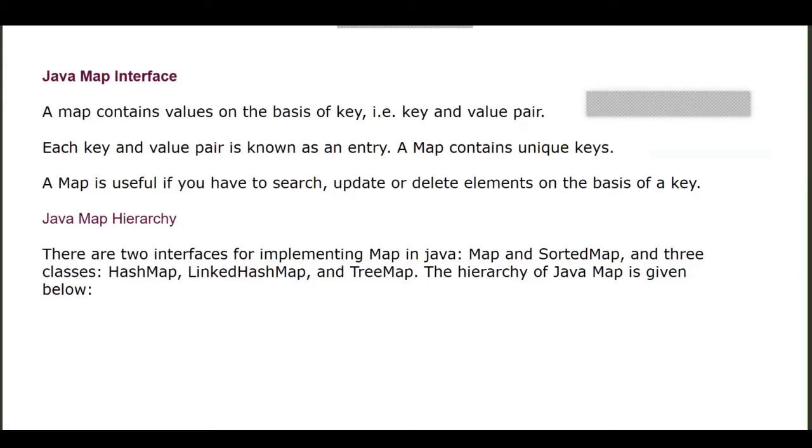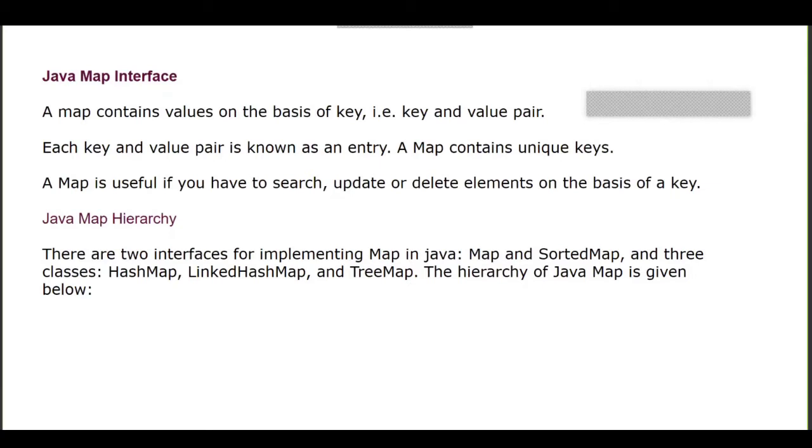So now, what is map? Till now we were seeing only an object. Now we will see a key value pair. When you want to have key value pair data, map is very useful. Only keys are unique; values can be duplicate. Keys will be only unique, values can be duplicate.